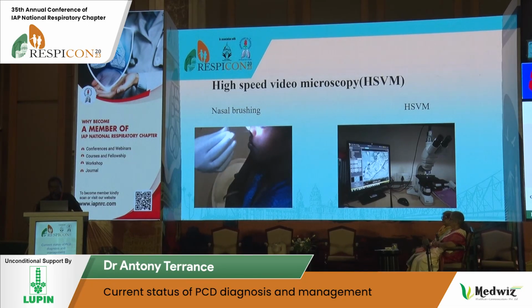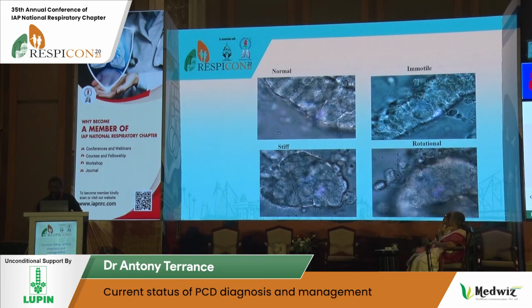And then what we do is we make a recording of the ciliary movement and then run it in slow motion with the help of the software. And we look for two things mainly: the ciliary beat pattern and the ciliary frequency. And I will share some of the videos. The first one is a normal video where you can see a healthy cell cluster.